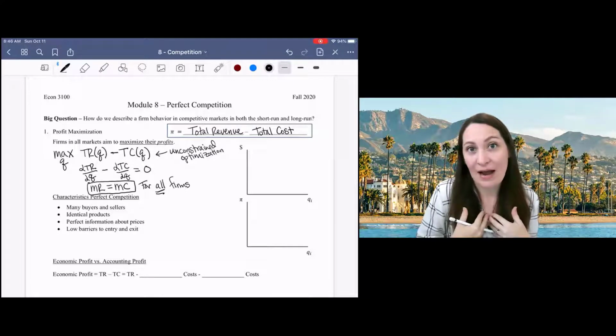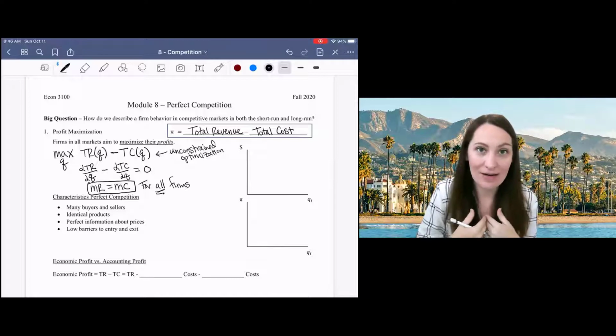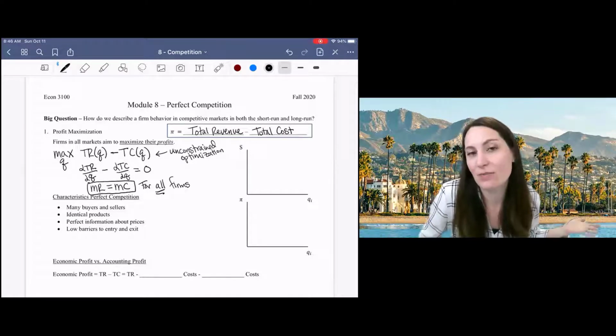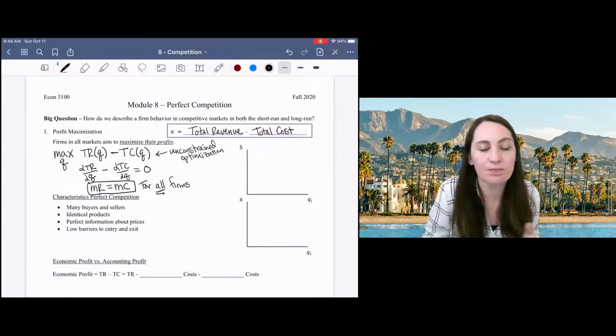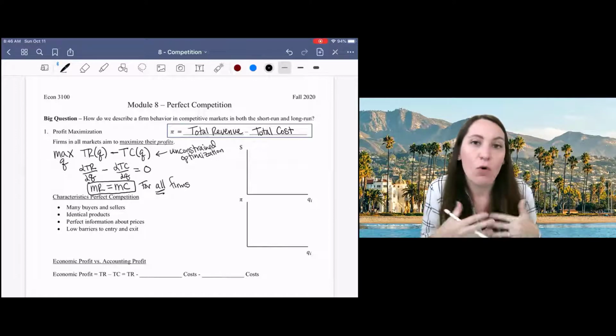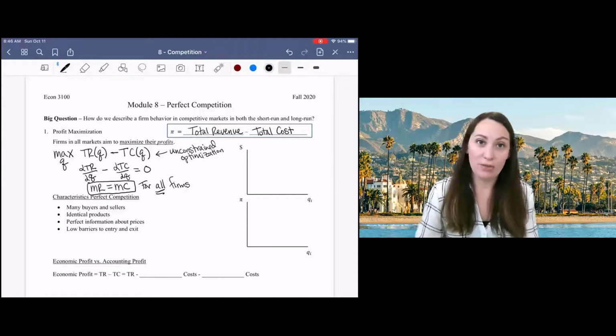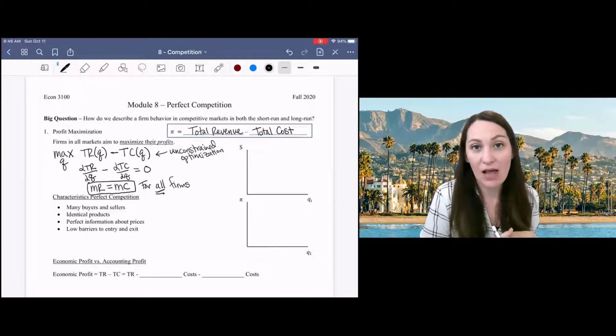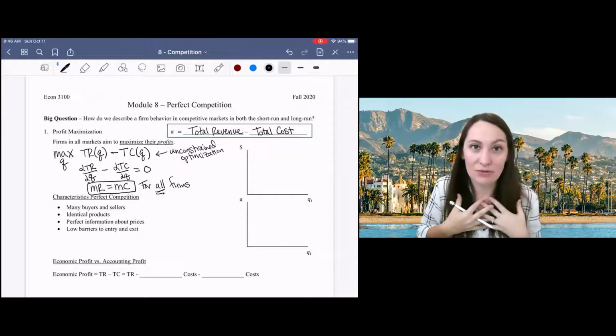Like whether or not I buy apples at the grocery store is probably not going to increase or decrease the price of apples for everyone because I am just one consumer in this huge market for apples. Of course, collective consumer behavior, total demand for apples, determines the price of apples or helps determine the price of apples along with supply, but my individual choices aren't going to move the needle.